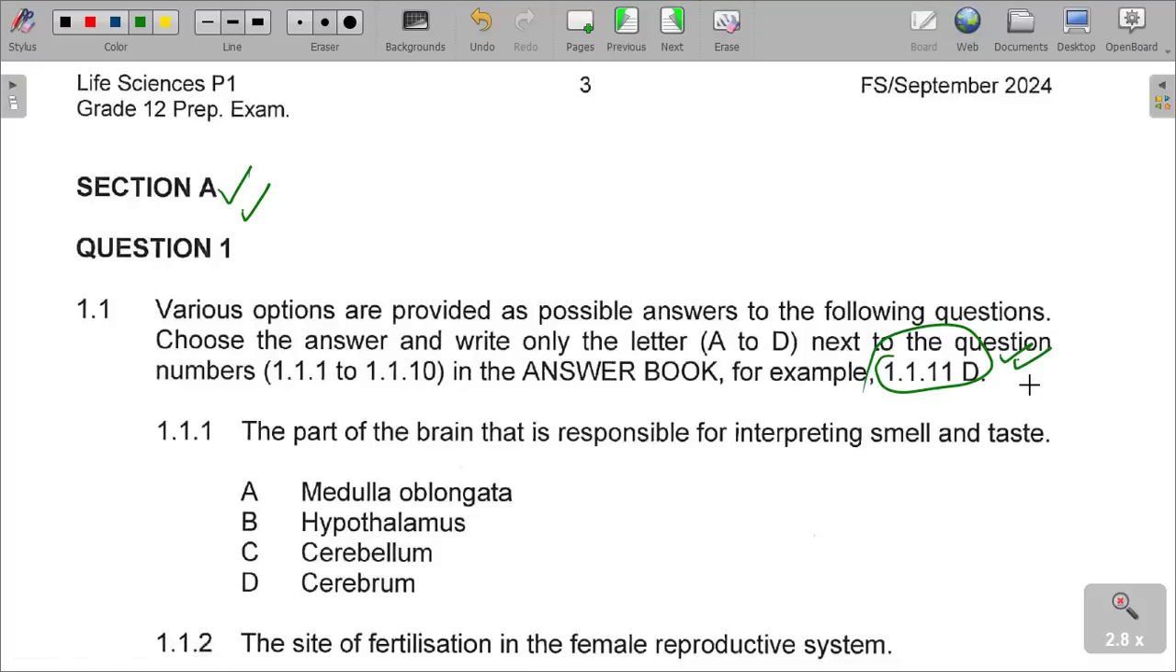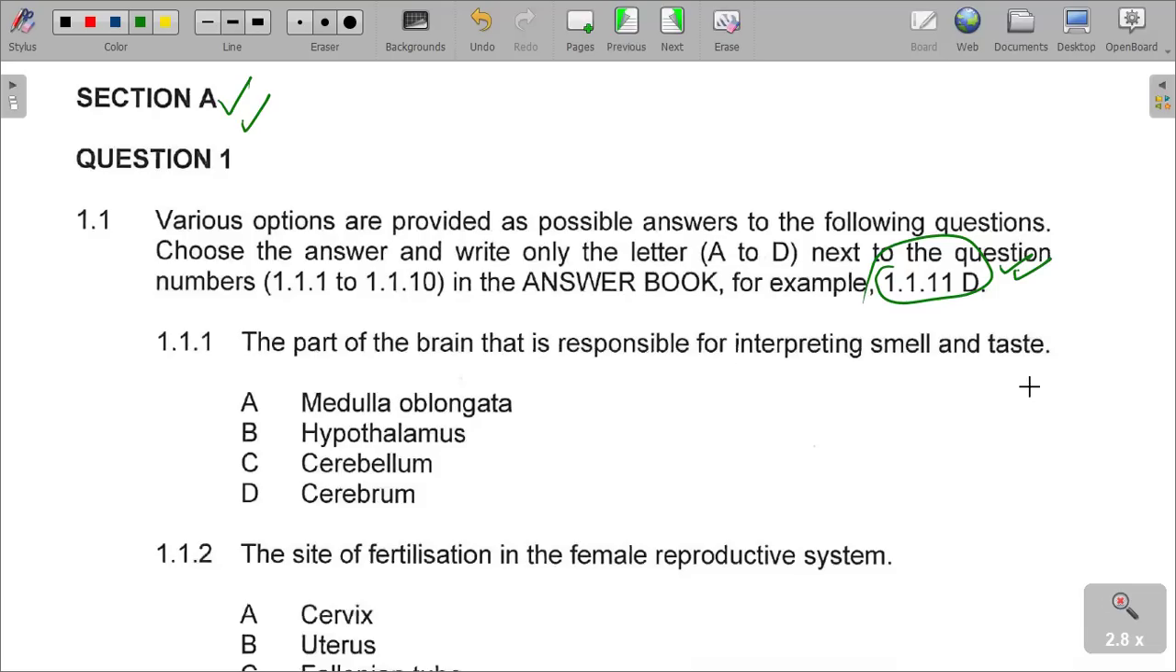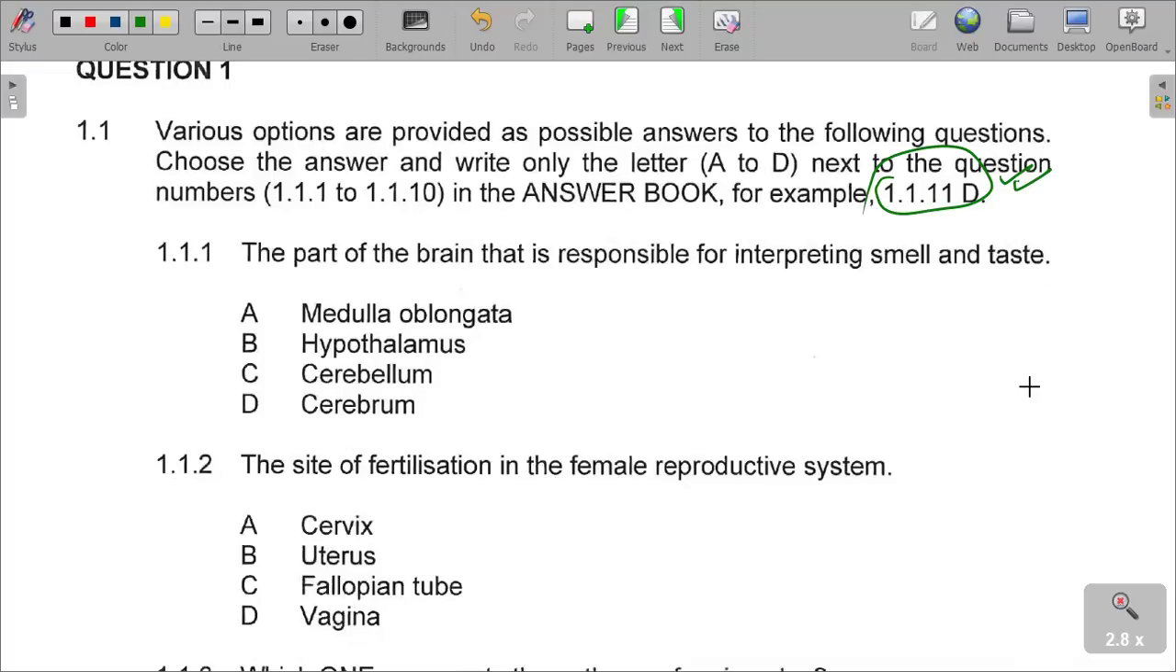So we have the first question. Without wasting our time, let's quickly answer the questions. The part of the brain that is responsible for interpreting smell and taste. What is the part of the brain that is responsible for interpreting smell and taste? Please note that we have done the human brain. So the part of the brain responsible for interpreting smell and taste is the cerebrum. Please note that it is the cerebrum.